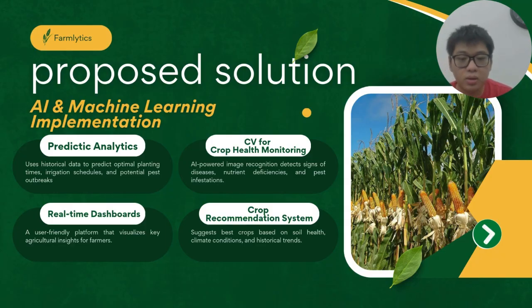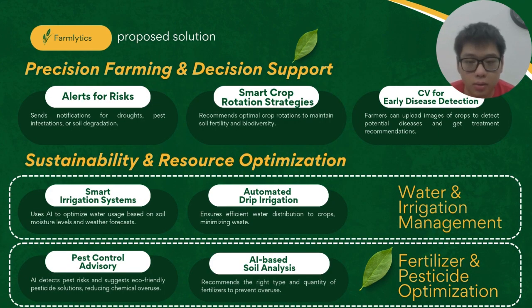For crop rotation, a recommendation system will be implemented to suggest the best crop based on soil health, climate conditions, and historical trends. In order to enable precision farming, farmers will be notified of risks such as drought, pest infestation, or soil degradation. Smart crop rotation strategies will also be suggested to the farmer to maintain soil fertility and biodiversity.